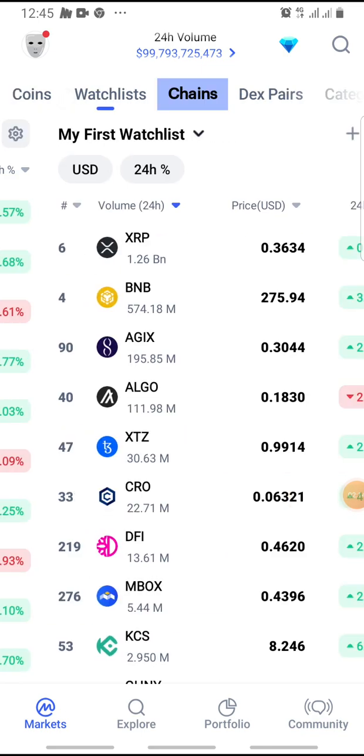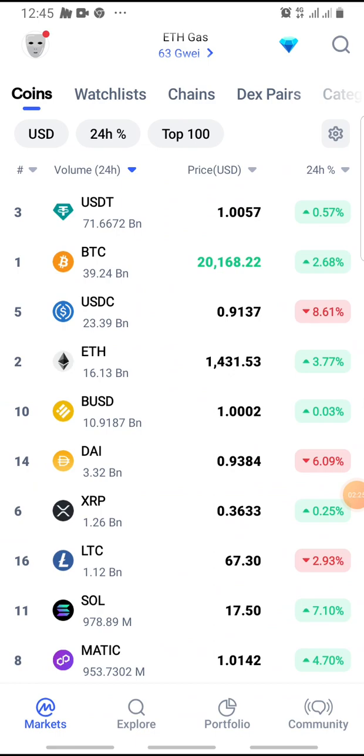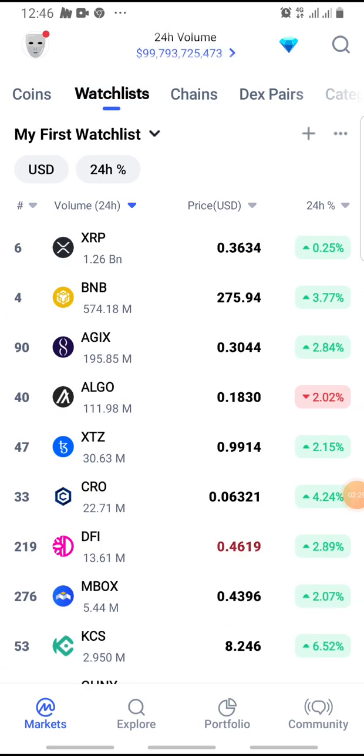And here you can see the chains above. You can choose the chains. You have Ethereum, BSC, Tron, Arbitrum, and so on. And here, if you go back to coins and click on watch list, this is where the coins that you are trying to monitor and analyze will be placed.